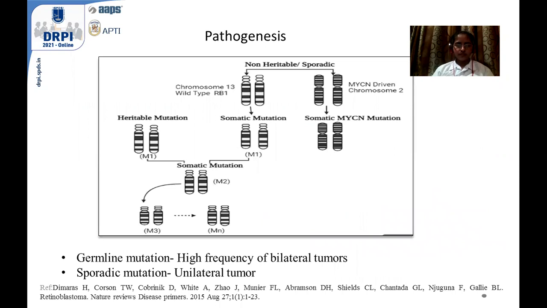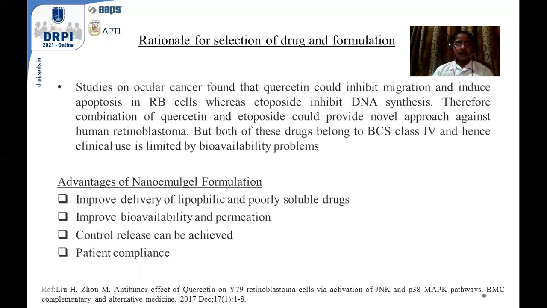Pathogenesis of retinoblastoma. There are two types of retinoblastoma, mainly heritable and non-heritable. The first reason for this is the mutation of chromosome 13, which ultimately leads to somatic mutation. And there are various stages of mutation that progress up to the MN stage, which leads to retinoblastoma formation. The second driving mechanism is MYCN-driven chromosome 2 mutation, which also causes retinoblastoma. Of the two types, the germline mutation has a high frequency of bilateral tumors, that is tumors in both the eyes, whereas sporadic mutation leads to unilateral tumor, that is a tumor in one eye.